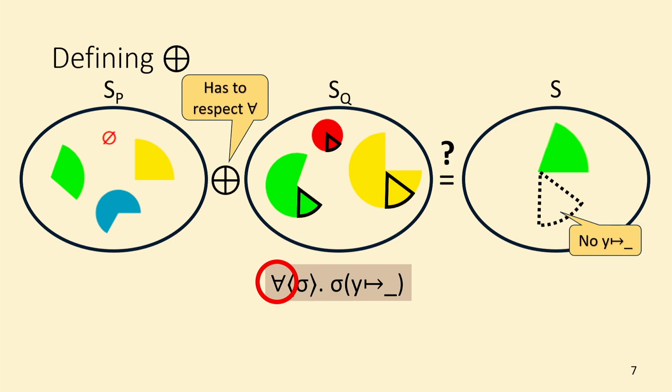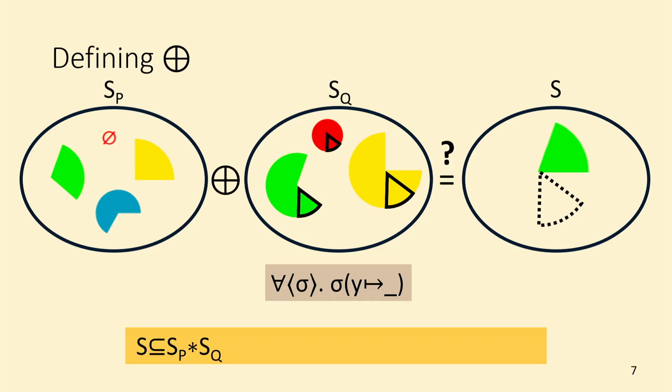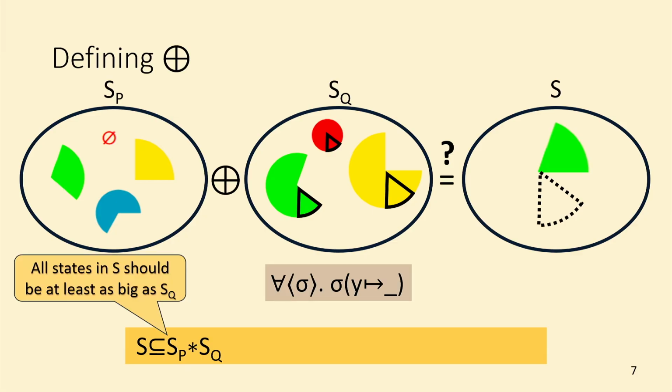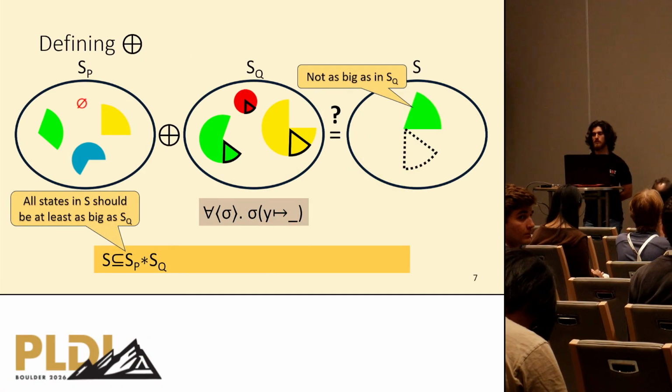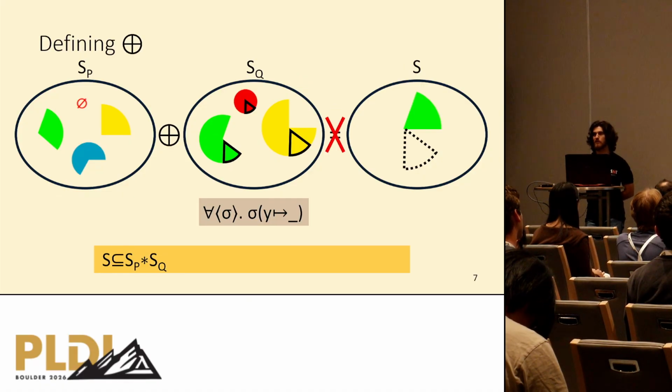So we should refute this S. We do that formally by the following. We require S, the one on the right, to be a subset of SP normal star SQ. By doing so, that means that all states in S should be at least as big as the states in SQ. But as we can see, this state in S, the green, is not as big as the green state in SQ. So we correctly refute this S.